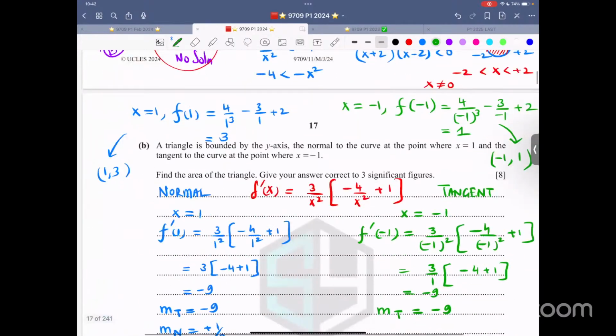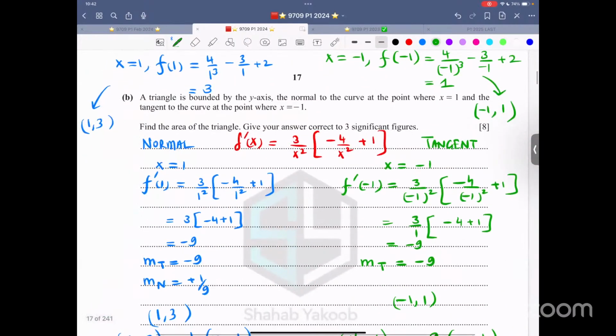A triangle is bounded by the y-axis and the normal to the curve at the point where x is equals to 1 and tangent to the curve at the point where x is negative 1. So x is equals to 1, that is the normal. Let me use some color. So now, first of all, let me highlight normal, x is equals to 1. Tangent, x is equals to negative 1.